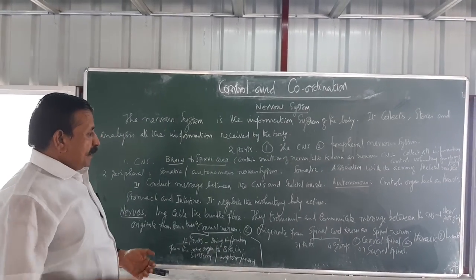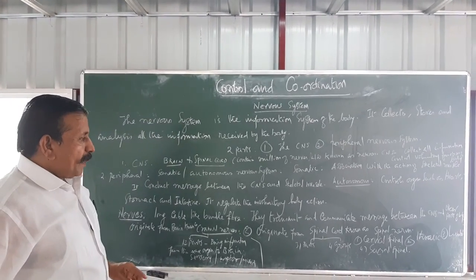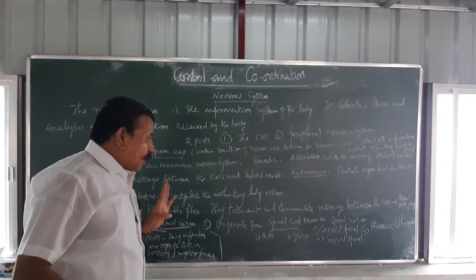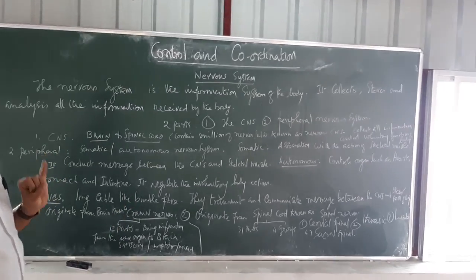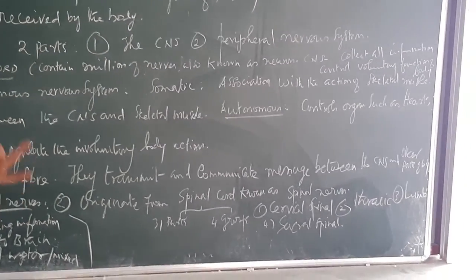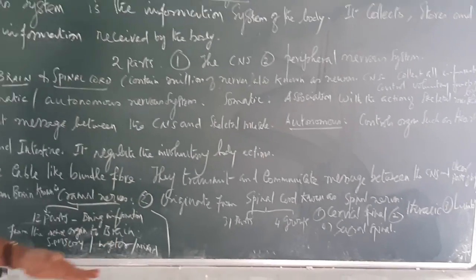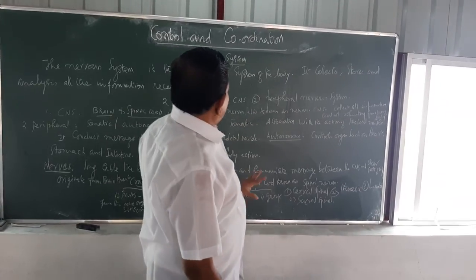In such a way the spinal cord is divided into four groups: one is cervical, another is thoracic, third is lumbar, and fourth is sacral. These are the important parts of the nervous system.